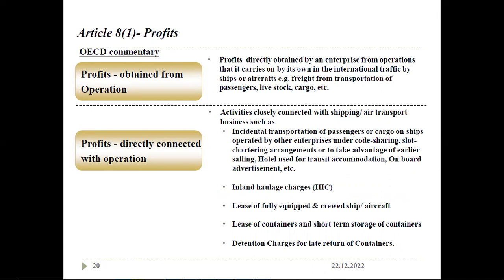Lease of a fully equipped and crewed ship. Lease of containers and short-term storage of containers. Detention charges for late return of containers.